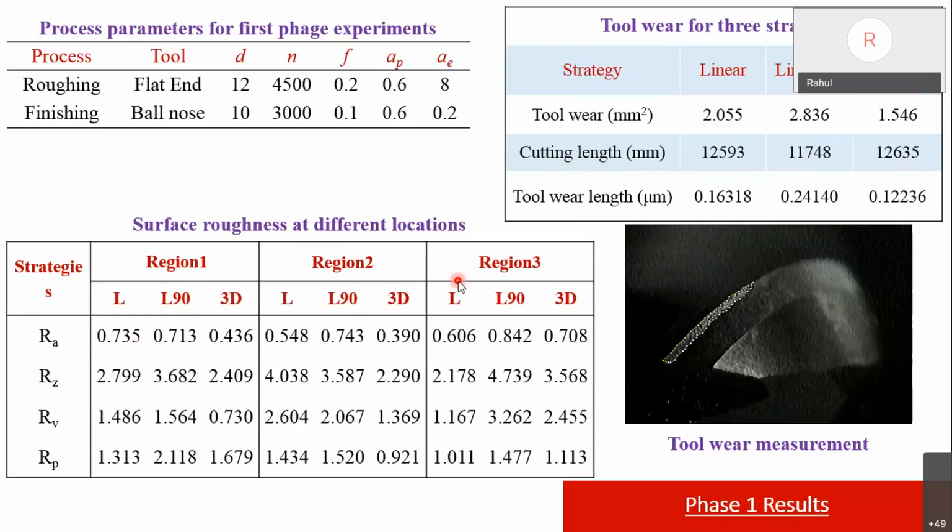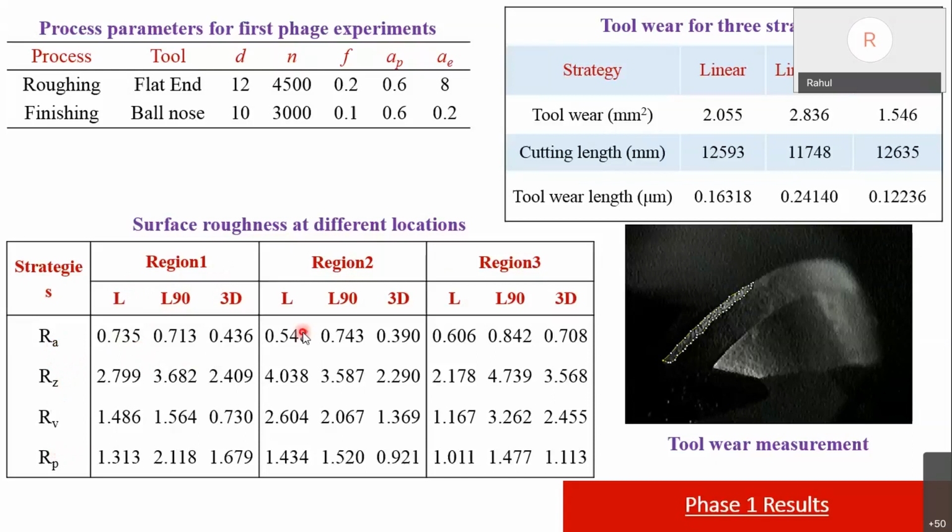So as the instantaneous radius and all will be different in different regions, the entire surface will not give identical, similar surface roughness values. That's why we divided the entire surface into regions 1, 2, and 3, and at each surface we measured or recorded four different roughness parameters or indicators: Ra, Rz, Rv, and Rp.